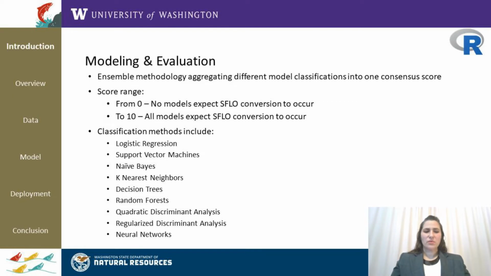For our analysis, we decided to use the ensemble methodology to determine which parcels of land are most likely to be converted in the near future. Using different classification models is like having a group of advisors that each have different criteria they use to determine which parcels are at risk. They come to a consensus, and the score is presented to the viewer in the dashboard for interpretation.